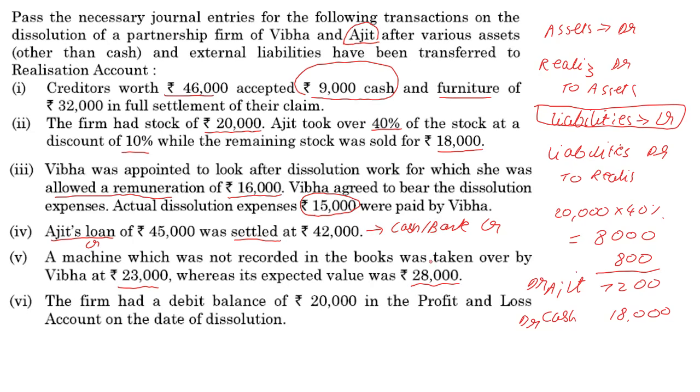But Vibha is taking it over for 23,000. Its value was expected to be 28, but it doesn't matter. Neither are we transferring it, neither do we have to calculate that profit or loss. Frankly, something you didn't know existed is now there. It's good for you. We will credit the realization account and we will debit Vibha for the value at which she takes it over. So debit the receiver,